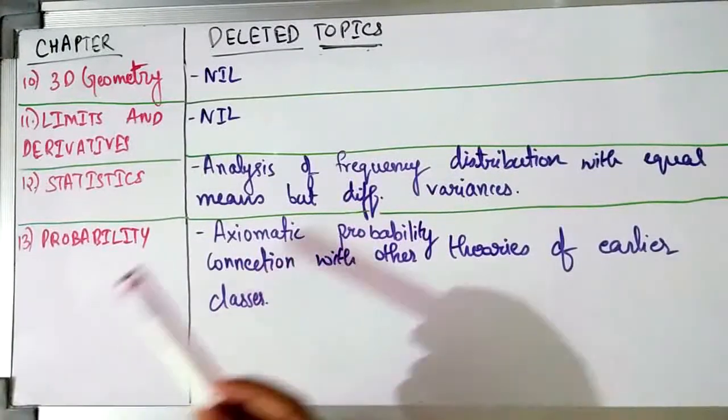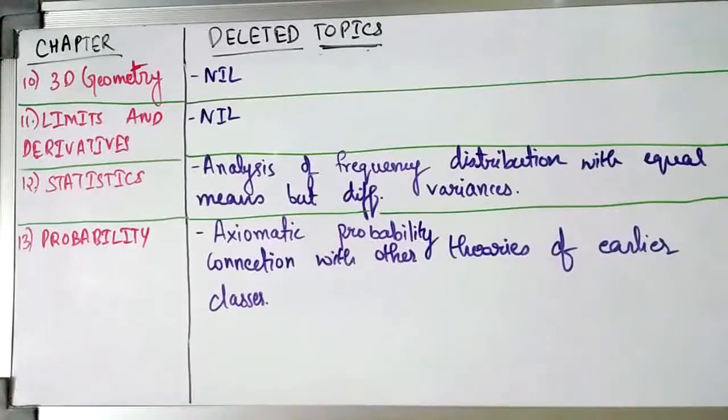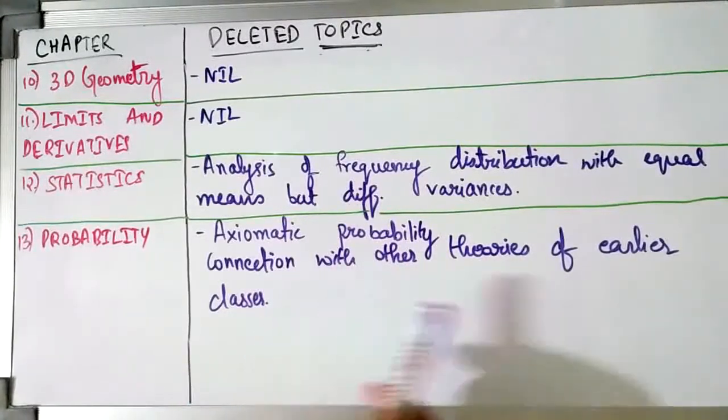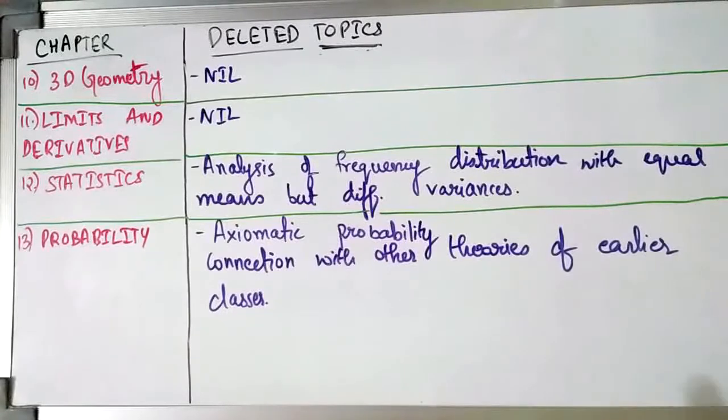Then in statistics, the following things are deleted: the analysis of frequency distributions with equal means is deleted. And then in probability, axiomatic probability and the connection with other theories of earlier classes are all deleted.